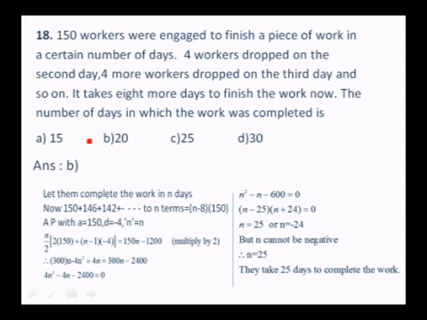So n is 25 or n is equal to -24. But n cannot be negative. Therefore, n must be equal to 25. The correct answer is, they take 25 days to complete the work. The answer is C and not B. So you correct that answer, it is the option C.